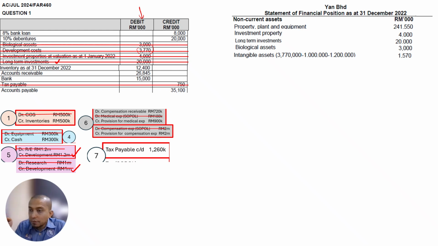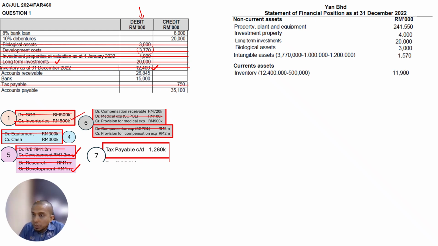The assets that we have left are inventory, account receivable, and bank. Definitely it is not non-current asset, it's current asset. So inventory, no adjustment, 12,400,000. There is an adjustment here, number 1. Credit side means decrease, minus 500,000. So we have the answer 11,900,000.